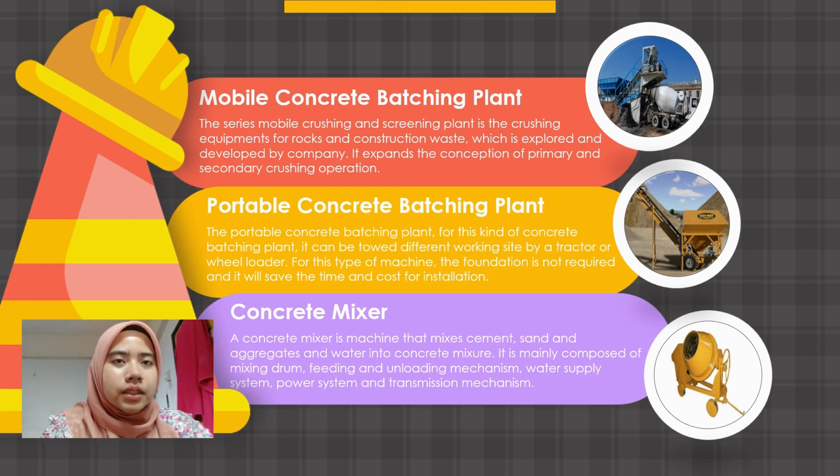For mobile concrete batching plant, the series mobile crushing and screening plant is the crushing equipment for rocks and construction waste. It expands the conception of primary and secondary crushing operation. For the second one, portable concrete batching plant, this kind of concrete batching plant can be towed to different working sites by a tractor or wheel loader.